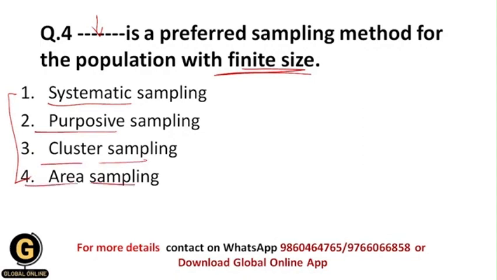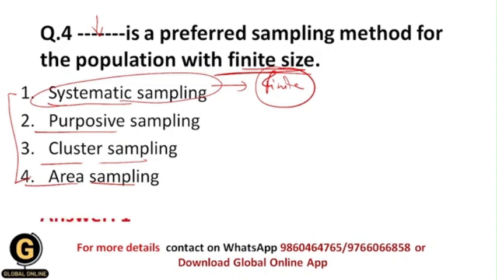As I have told you earlier in this video, in the systematic sampling technique we know the size of the population. That means the size of the population is finite, and that's why we are able to make intervals of the whole population like 1 to 10, 10 to 20. So whenever the population size is finite, our preferred sampling method is systematic sampling, which is a random sampling technique.